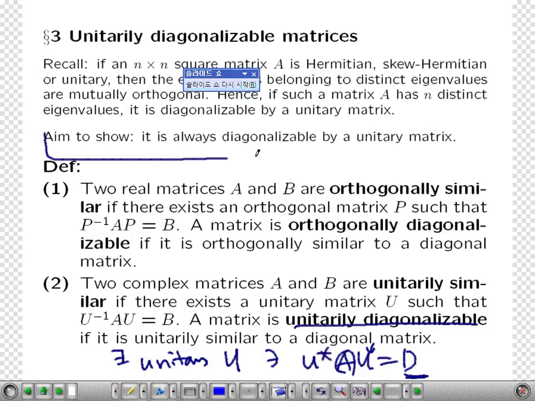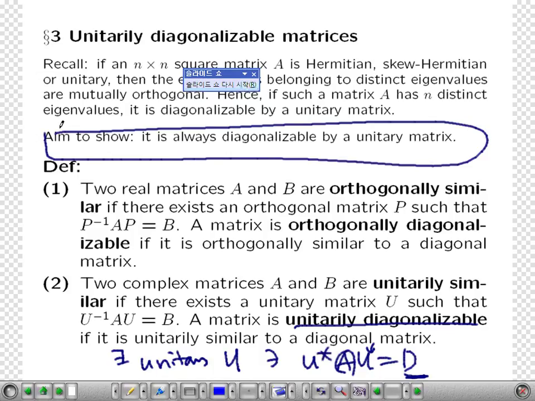This is the goal: to show all such matrices are unitarily diagonalizable.